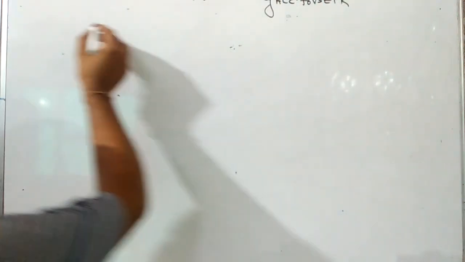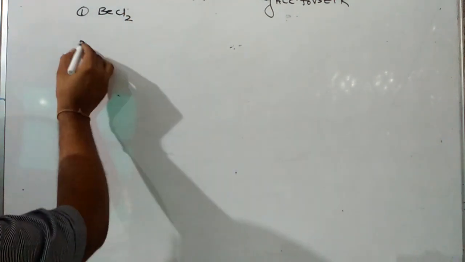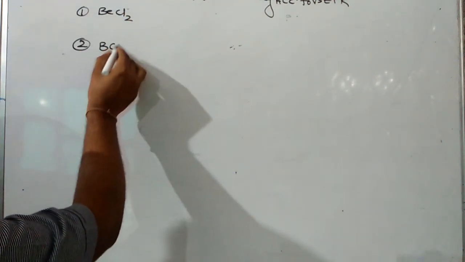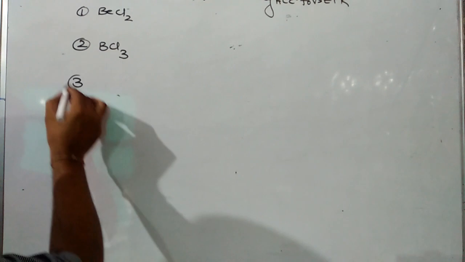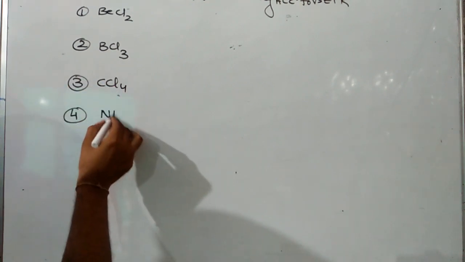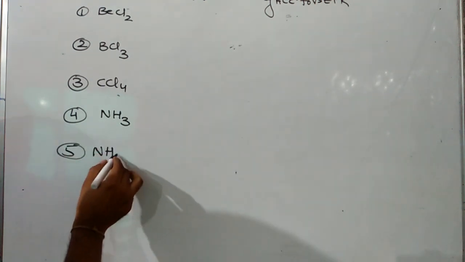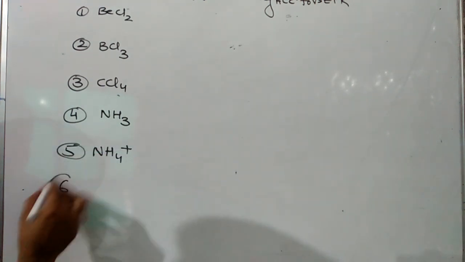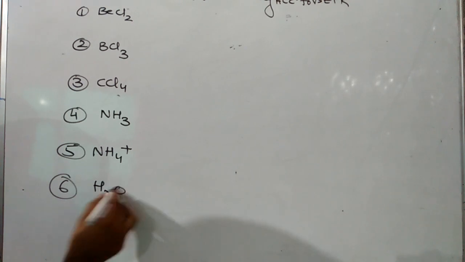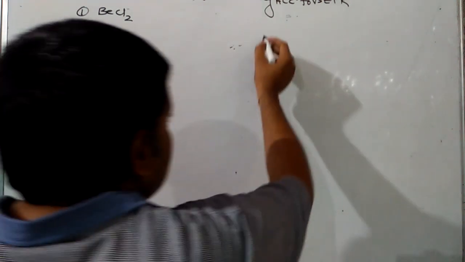Those molecules are, the first one is BeCl2, second one is BCl3, third one is CCl4, fourth one is NH3, fifth one is NH4 positive, sixth one is H2O, seventh is SO2, eighth is SO3,